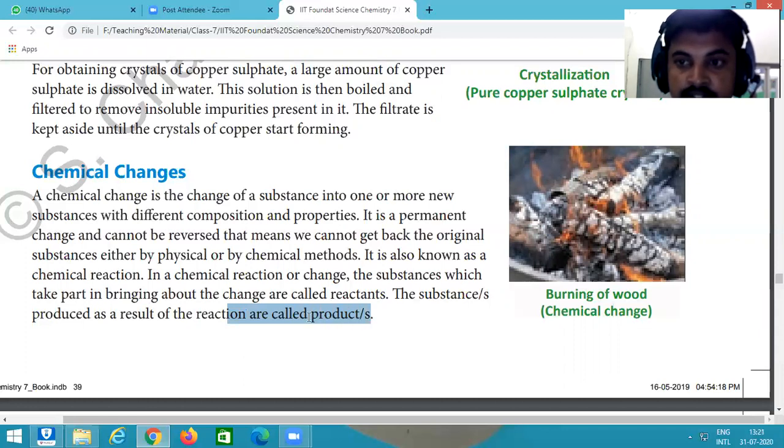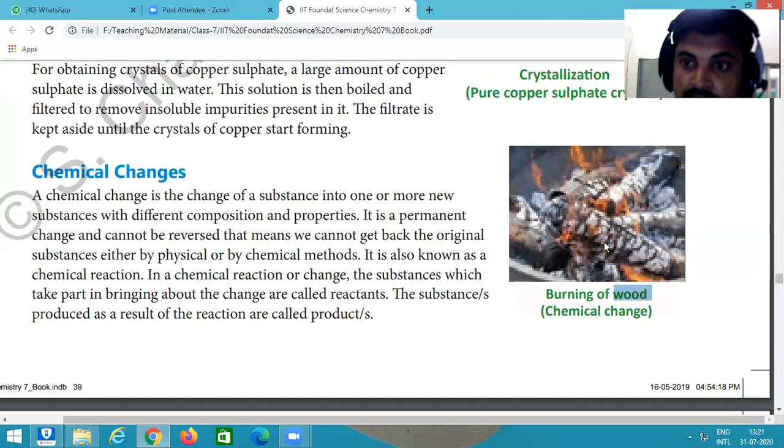So what do we call the substances after the reaction? Products. In the burning of wood, our substance or reactant is wood and fire or heat. After the reaction, what product do we get? Ash, flame, smoke. Smoke and flame both are types of energy.